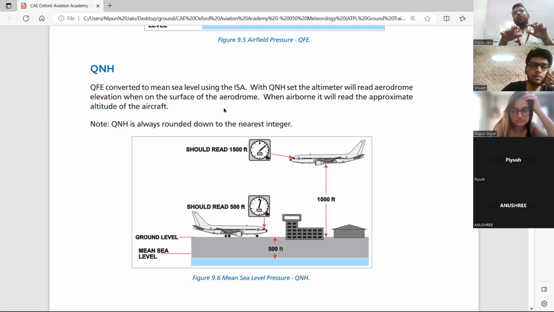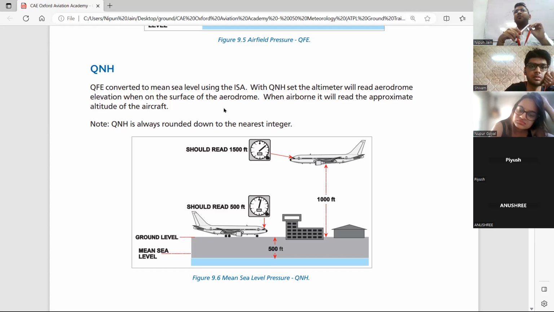So at 1000 feet the ISA temperature is 13 degrees, and the plane will behave as it is supposed to. But let's say today the temperature, instead of 13, is 30.